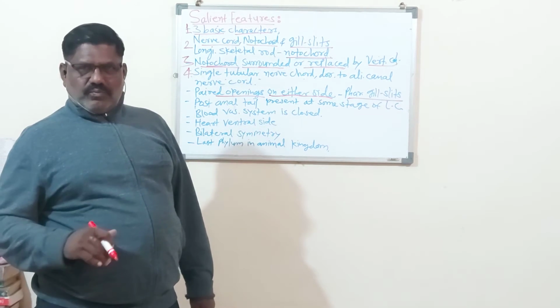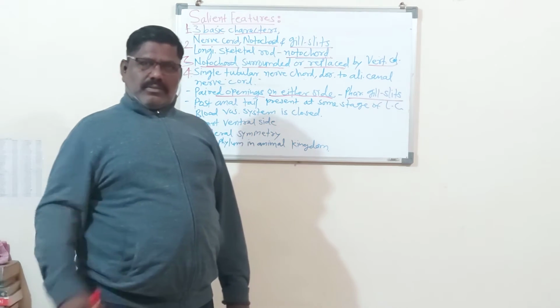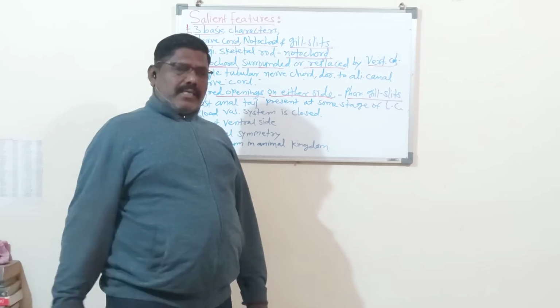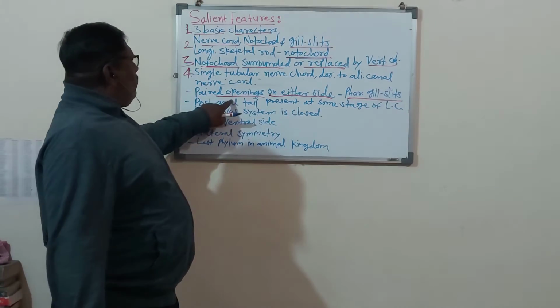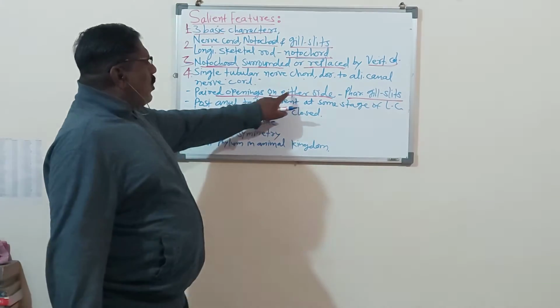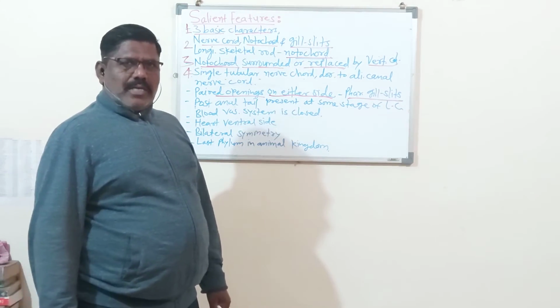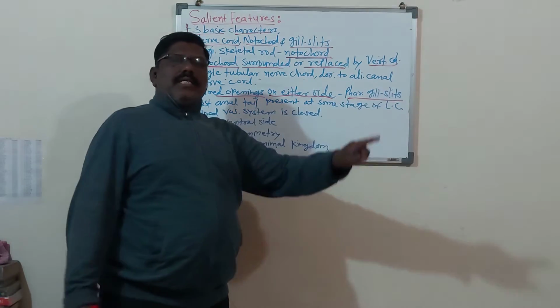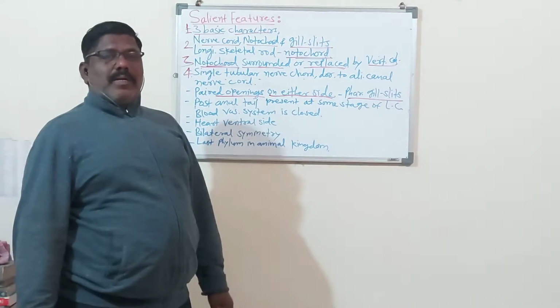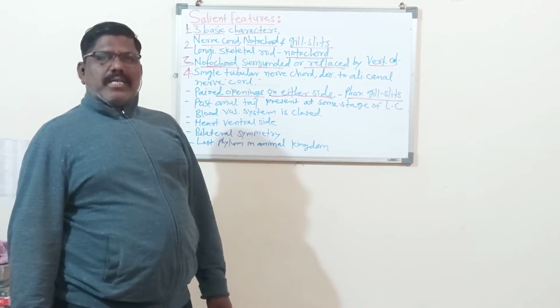Gill slits are one of the basic characters. There are three basic characters. Paired openings are present in the chordate animals, on either side of the pharynx. Hence, they are called the pharyngeal gill slits. Remember, this is one of the salient features, one of the characters of the chordate animals.